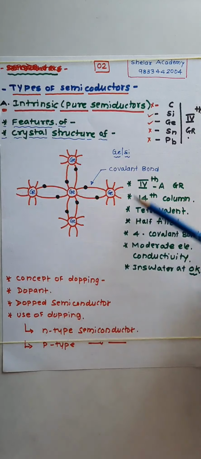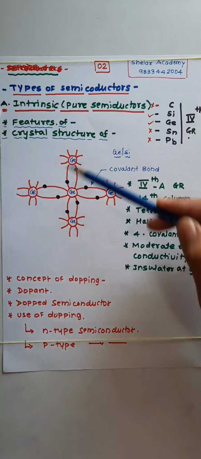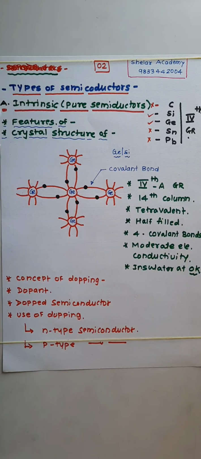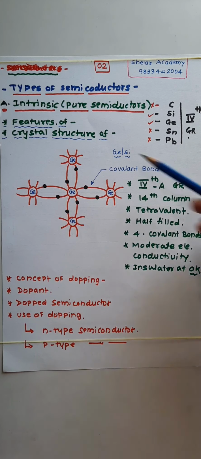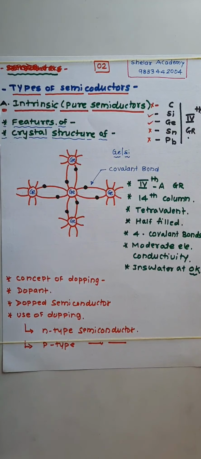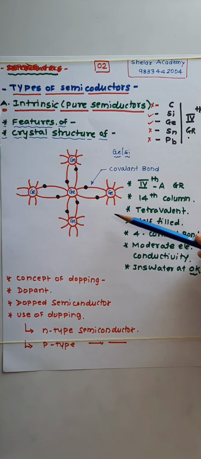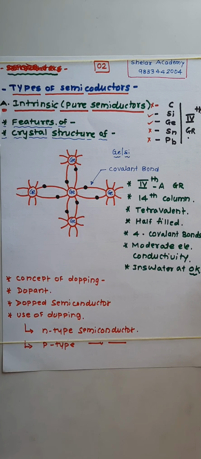When you apply a potential difference to such a semiconductor, free electrons are not available in the structure, so conduction of electricity is not possible. Hence, at low temperature or 0 degree Kelvin, that is -273 degree Celsius, free electrons are not available in the structure, so conductivity is not possible. Hence, an intrinsic semiconductor at low temperature or at 0 Kelvin is considered a perfect insulator.